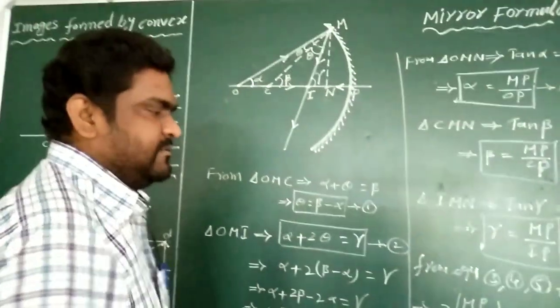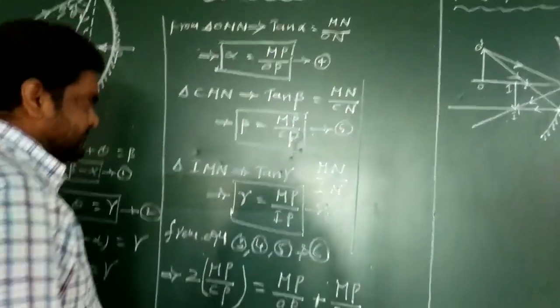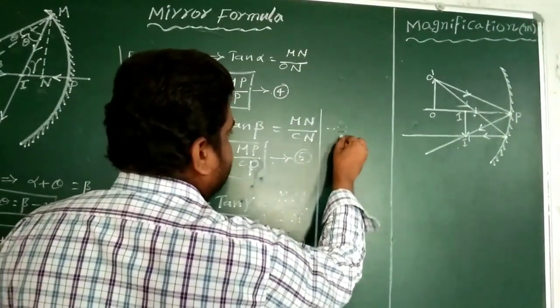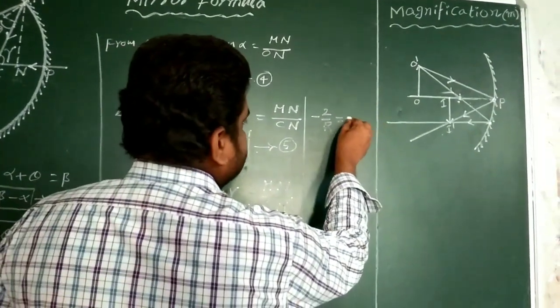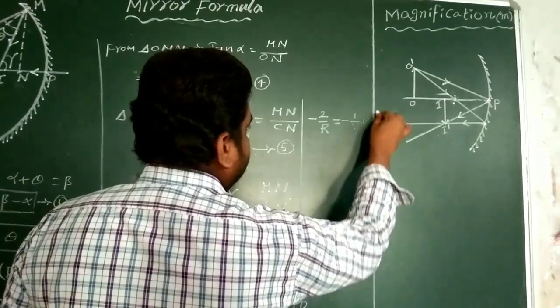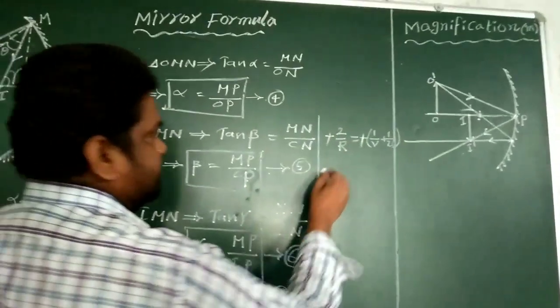So from this one we have to write like this. From this, minus 2 by R equal to minus of 1 by V plus 1 by U. Here minus gets cancelled.